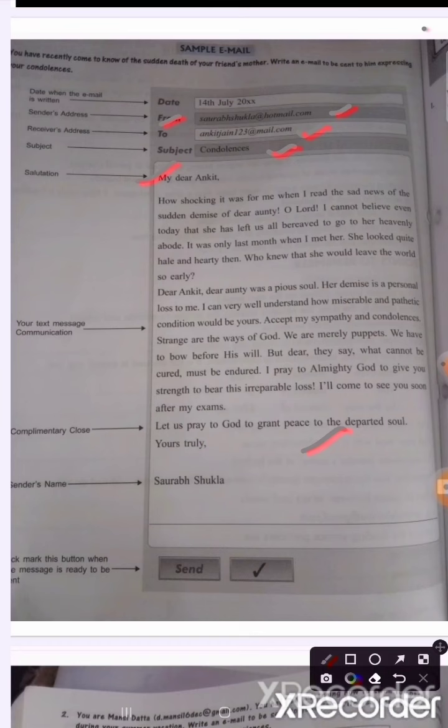Then in the last, you have to remember, in the closing of that message or email, you have to use a complimentary closing. In the last, you will write the sender's name, who is sending, and then your email will be finished.